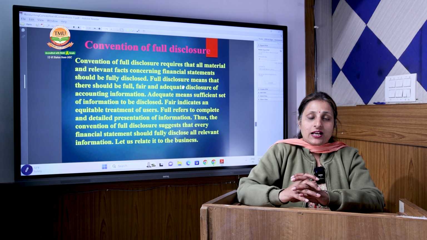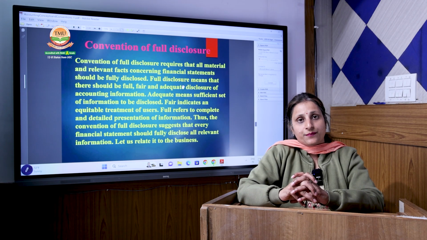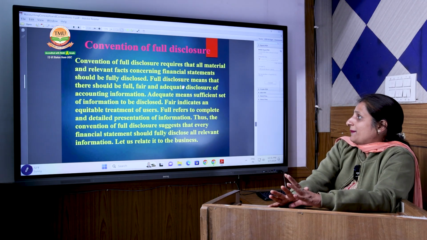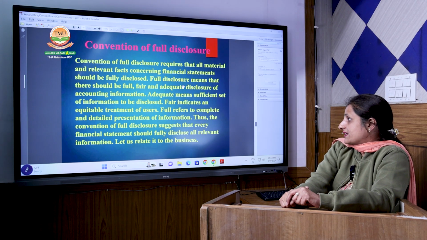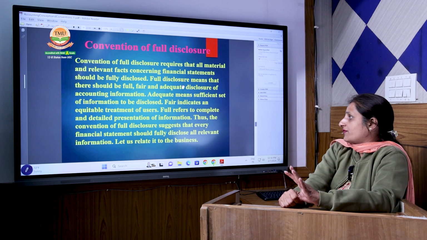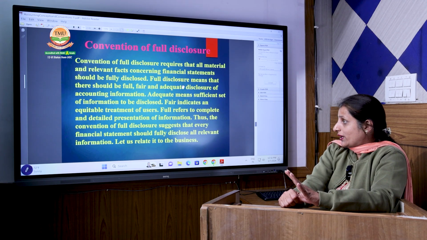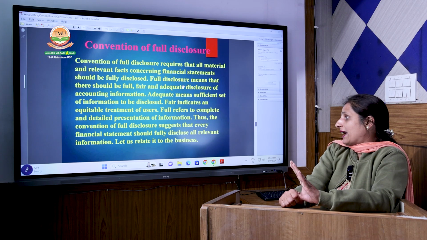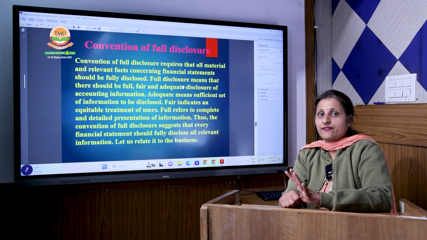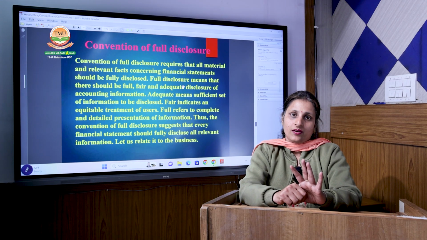Users of accounting should know each and every piece of information related to the company in the books of accounts. All material relevant facts concerning financial statements should be fully disclosed. There should be full, fair and adequate disclosure of accounting information, a sufficient set of information, equitable treatment of users, and detailed presentation of information. The company should fully disclose all relevant information required by its users.